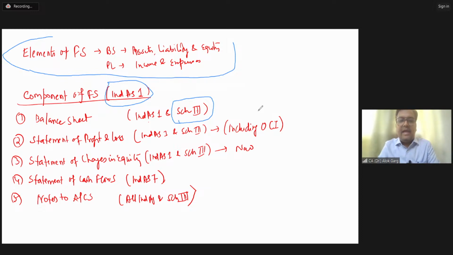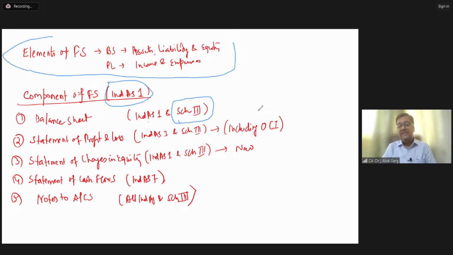Is that clear? And just to give you a flavor, in Division 2 to Schedule 3, the balance sheet starts with assets, then equity, then liability. So the presentation of the balance sheet is just reverse in comparison to the accounting standard balance sheet.